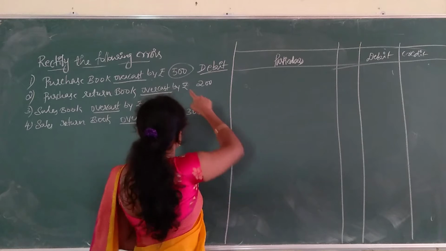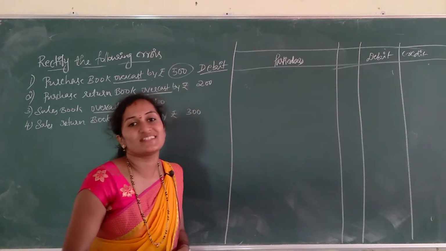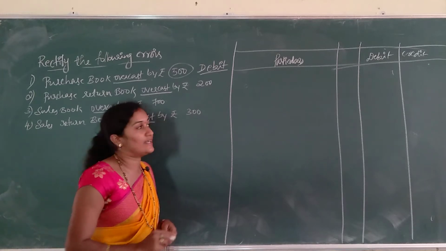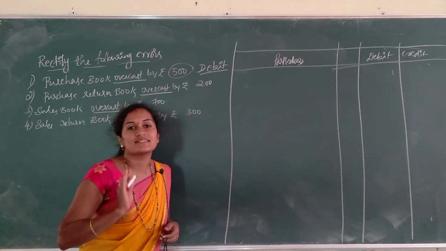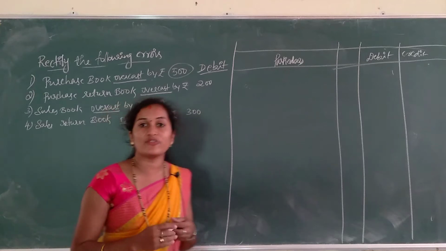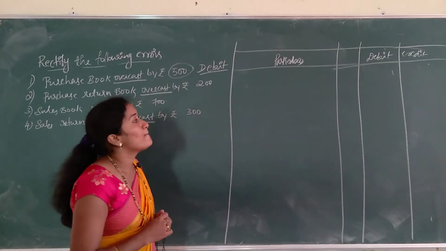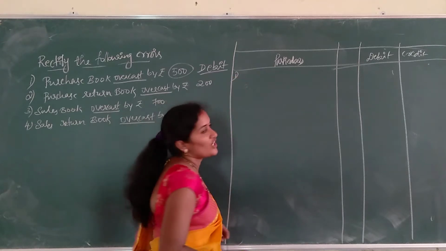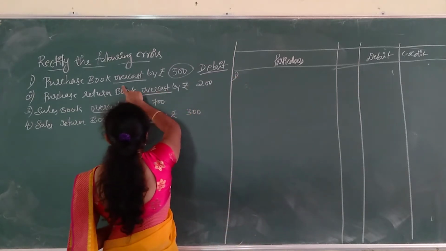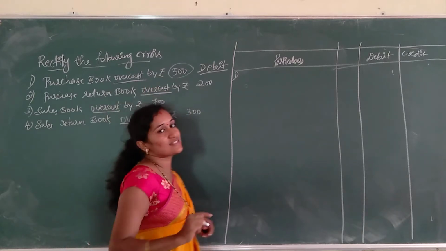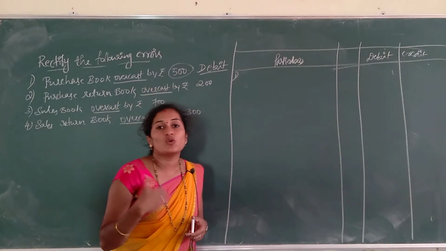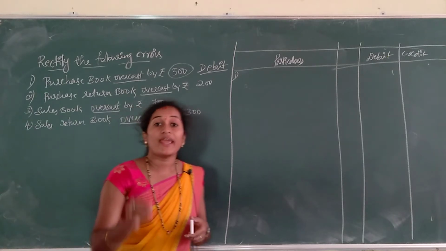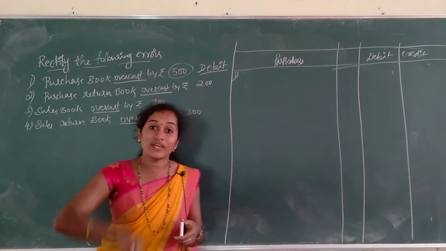In order to rectify this overcast, if it is excess in the debit, that means we have to give credit. And another account is suspense account. Along with the suspense account, we have to rectify because it is after preparing the trial balance. The first rectification entry is purchase book overcast. Once again I will explain. Purchase book shows always a debit balance, right? So, for that excess debit, we have to give credit.